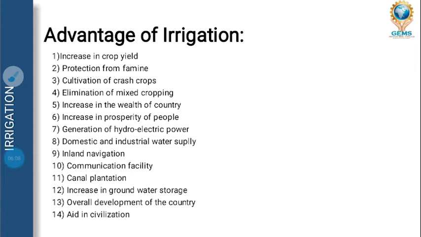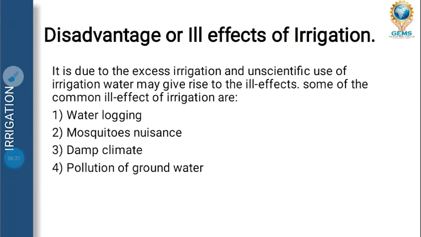The agricultural land has been made into the city, and so we should avoid that, and we should make agriculture play an important role in the development of our country. So these are the advantages of irrigation. Next is the disadvantage or ill effects of irrigation. Whichever things there are, they have advantages as well as disadvantages too. So what are the disadvantages or ill effects?